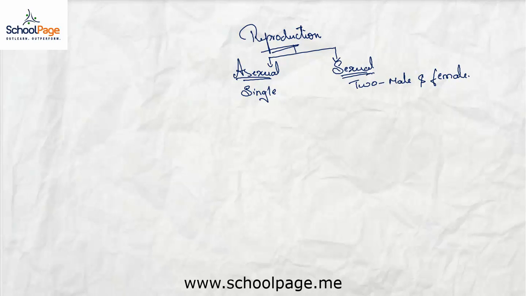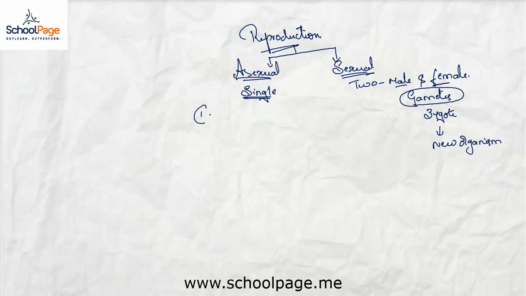In sexual reproduction, the male and the female organisms produce gametes, a male gamete and a female gamete respectively, and these gametes unite to form a zygote, and from the zygote develops a new organism. This is the sexual mode of reproduction. Whereas in the asexual mode of reproduction, a single parent is involved and there are different methods of asexual reproduction.